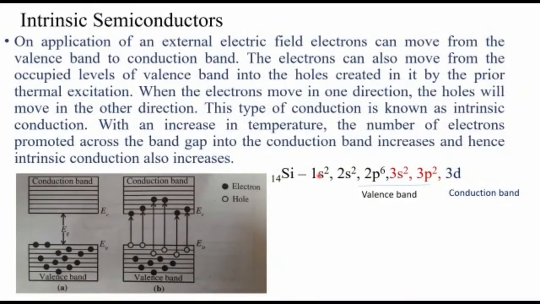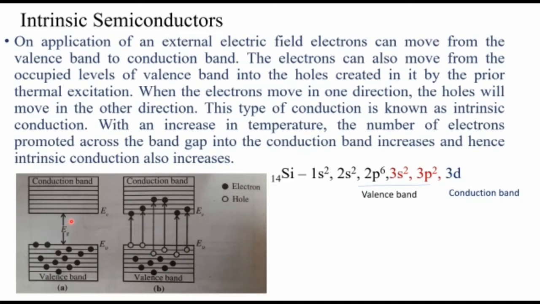So you see here, this is silicon: 1s2, 2s2, 2p6, 3s2, 3p2. Total 14 electrons are there. Valence electrons means the last shell electrons. So total 4 valence electrons are there and 3d is empty. This will form the valence band and this will be the conduction band. So here valence band electrons are there, conduction band is empty, and this is the energy gap. This energy gap is known as the forbidden gap.